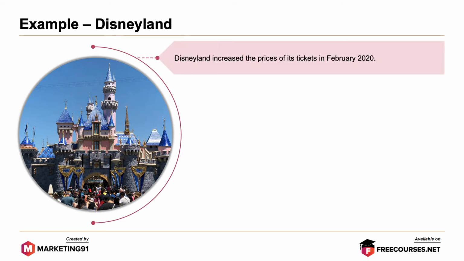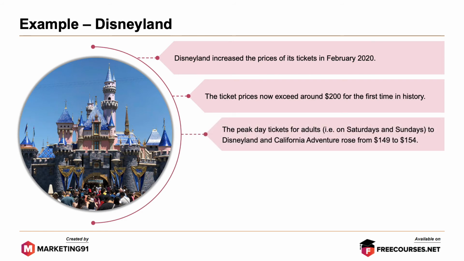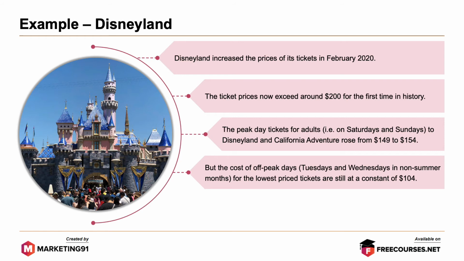Disneyland increased the prices of its tickets in February 2020. The ticket prices now exceed around $200 for the first time in history. The peak day tickets for adults, that is on Saturdays and Sundays, to Disneyland and California Adventure rose from $149 to $154. But the cost of off-peak days, that is Tuesdays and Wednesdays, in non-summer months for the lowest price tickets are still at a constant $104.